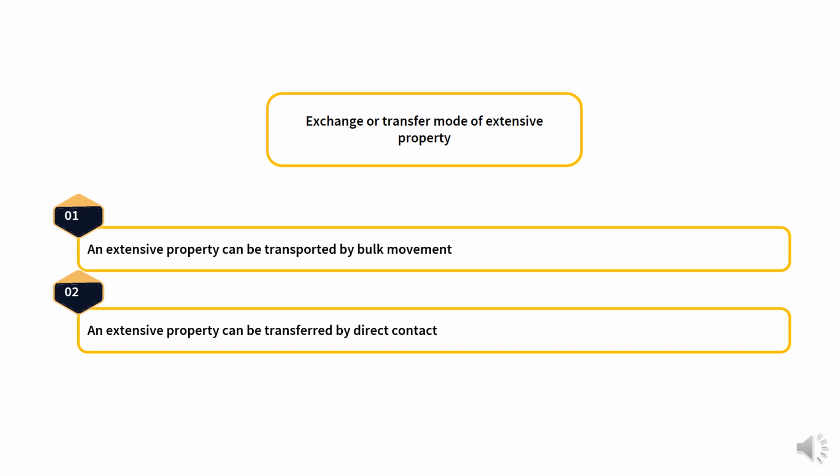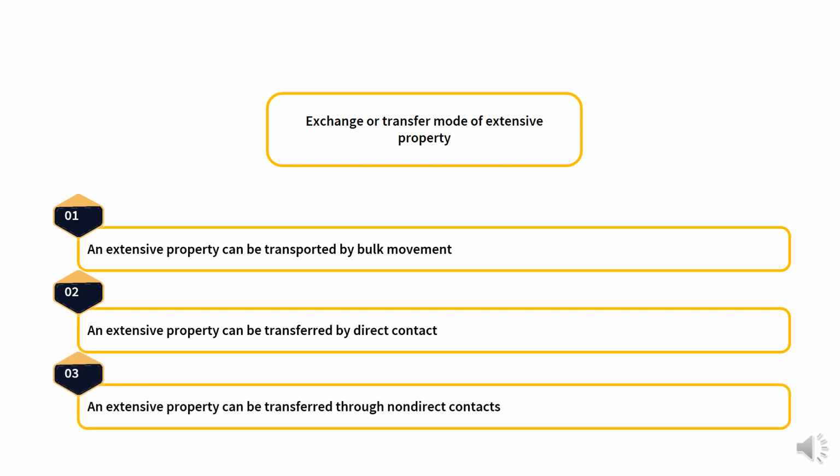The second one: an extensive property can be transferred by direct contact. In this case, an extensive property is transferred to or from an object that physically touches the system, without the object or any material crossing the system boundary.